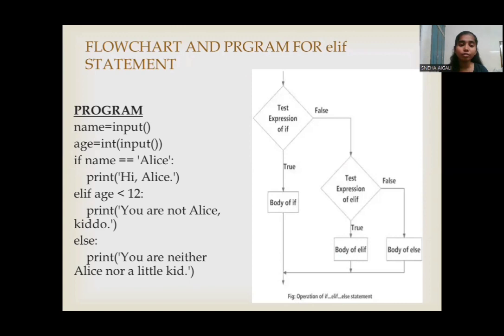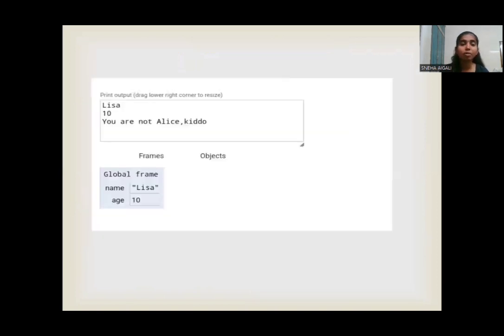If the if condition is false, then the expression for elif is checked. That is, if age is less than 12. If it is true, then you get the output as you are not Alice kiddo. Else, if both the conditions are false, then we get the output as you are neither Alice nor a little kid. Here in the sample output, I have given the name input as Lisa and the age input as 10. Since 10 is less than 12, I have got the output as you are not Alice kiddo. That is, the statement of elif is printed.